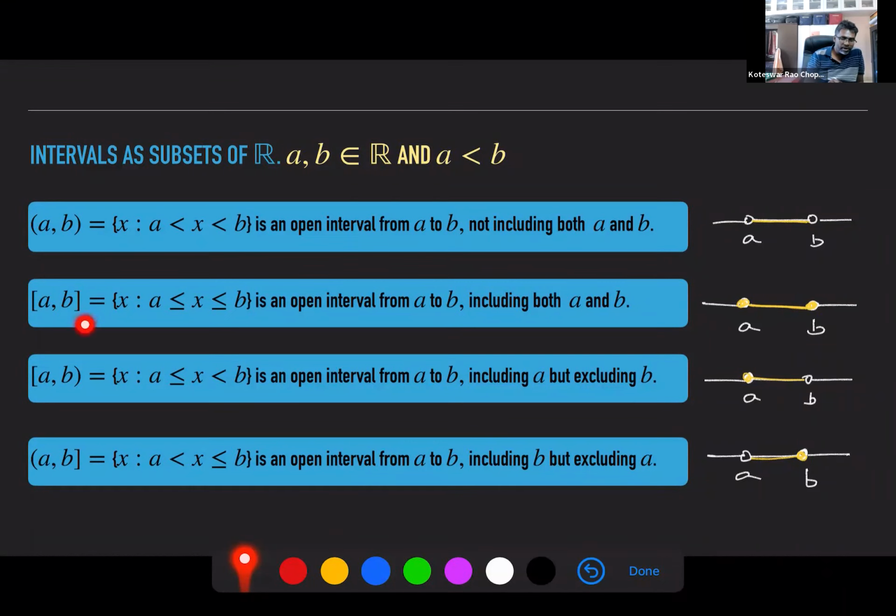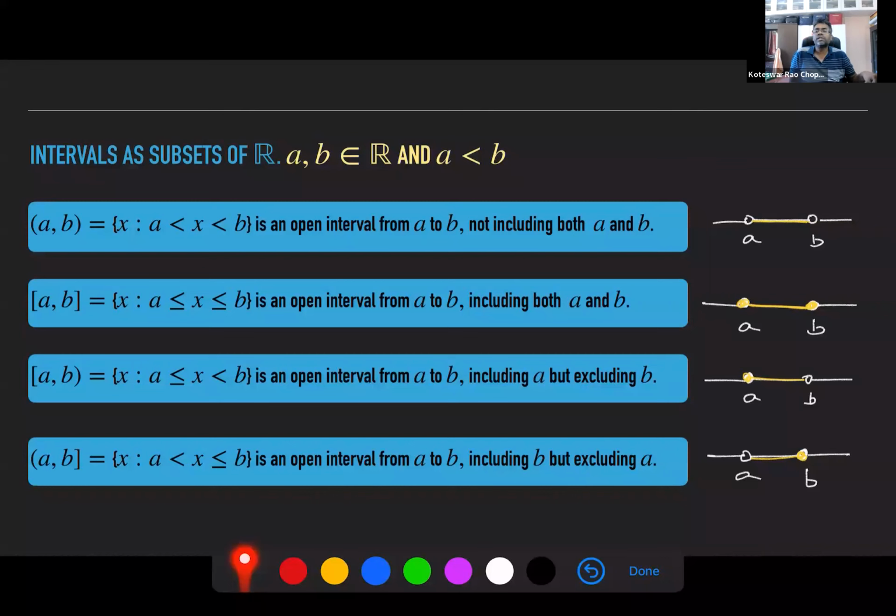But if you have a square bracket, that means you're including A and B and also all the numbers between A and B. These are very, very important set notations, interval notations. You work with them a lot. When you solve problems in inequalities, using modulus function, logarithms, sets are the beginning.